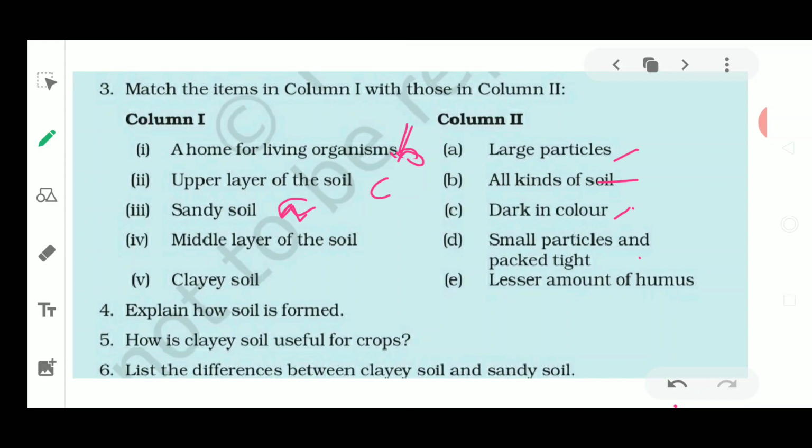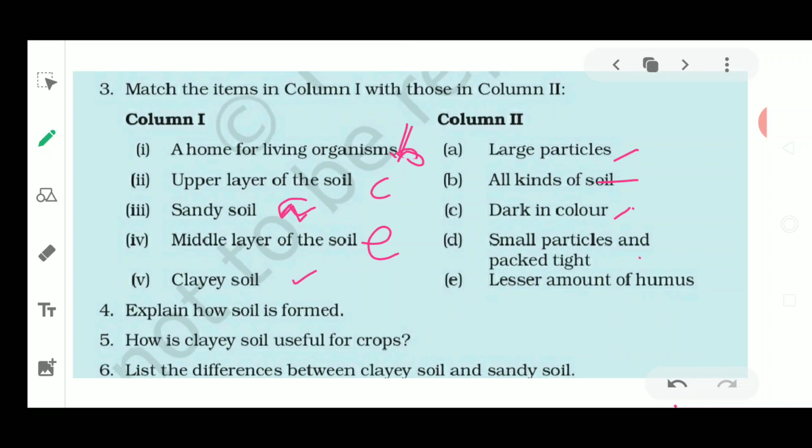Now two options are left. Next is the small particles and packed tightly. No, this could not be there. Next is the lesser amount of humus. So this will be E option, as the lesser amount of humus is present in the subsoil. Why? Because the topsoil contains the humus. The subsoil is not containing humus. It is containing all the pebbles and other materials. Minerals are present.